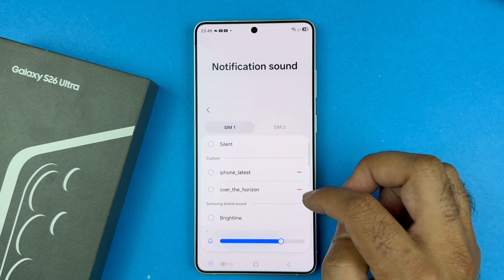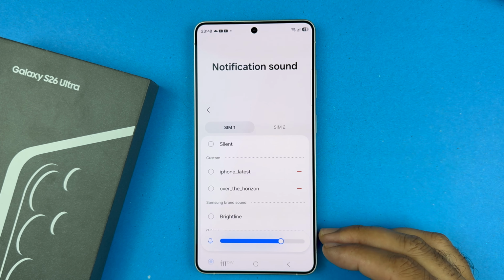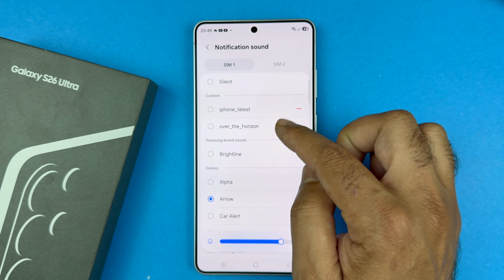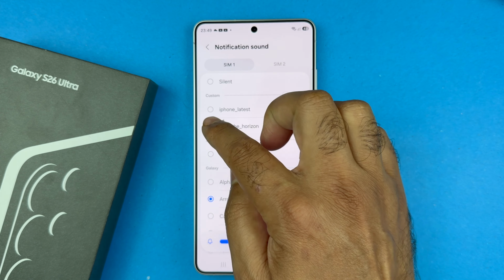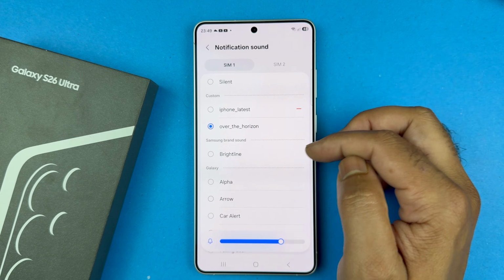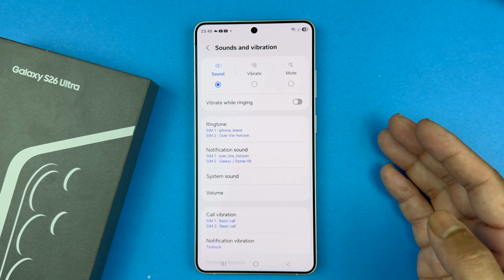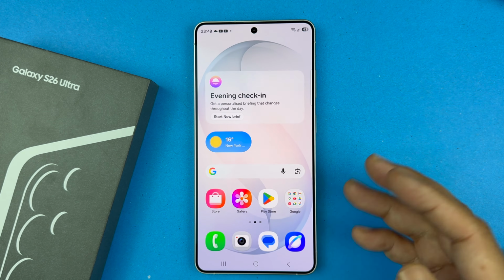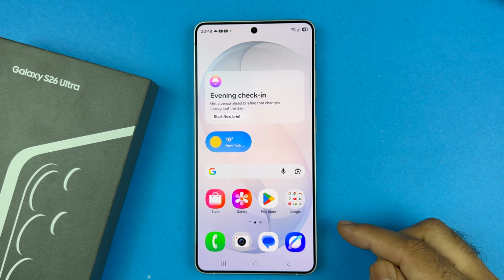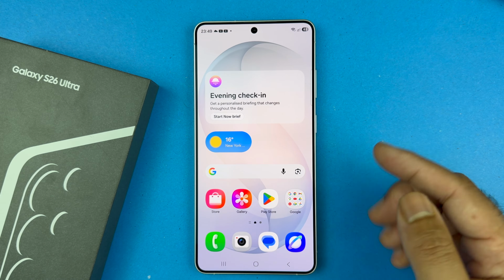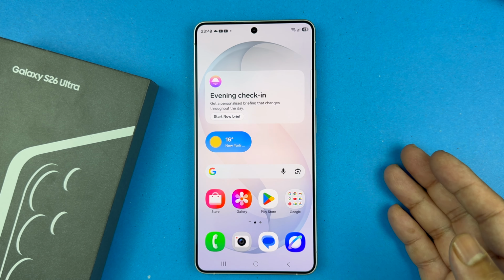SIM card. Here you have a list of music in which you also see the music which you have added into the notification folder. Now select the particular music and tap on the back button to make sure it is set as the notification sound. So guys, these are the simplest methods through which you can create a custom ringtone and a custom notification sound for the Samsung Galaxy S26 series or any other Samsung phone.